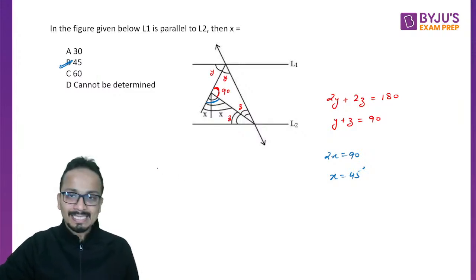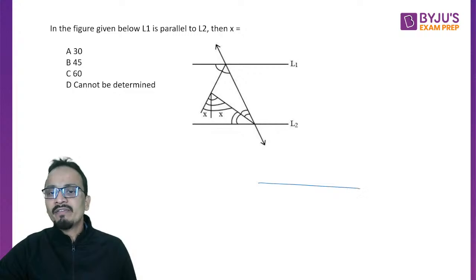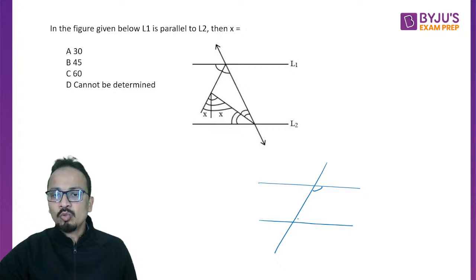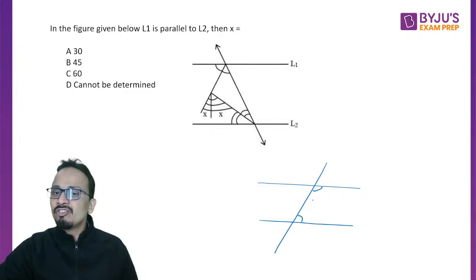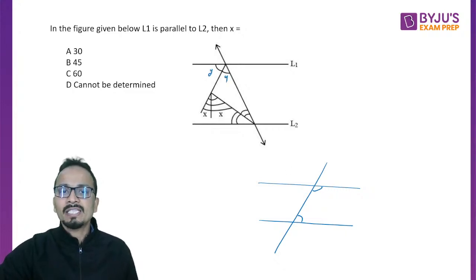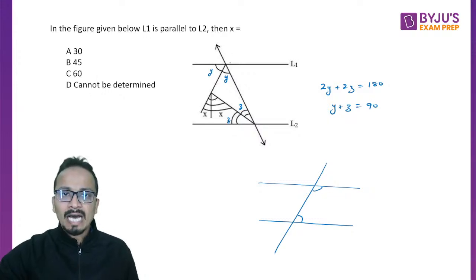Aditya is asking, sir, 90 kaise aaya? Okay. So Aditya, I'm explaining it once again. Whenever you are given two parallel lines like this, which are intersected by a transversal, so these two angles, this is a property that sum of these two angles is 180 degrees. So the angles that I have marked in this figure, they are supplementary angles. The sum is 180 degrees. So if this angle is y, this angle is y, this is z and this is z, you can say that 2y plus 2z will be equal to 180 degree, and y plus z का value 90 आ जाएगा.